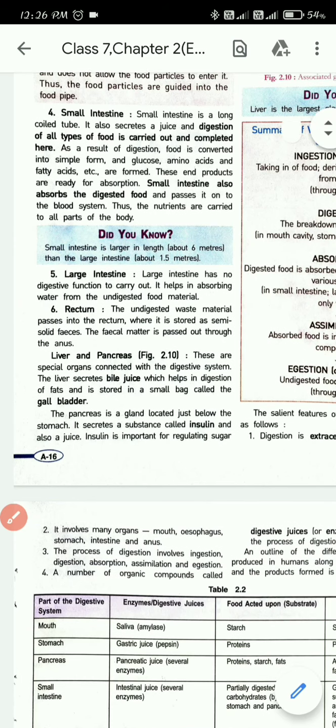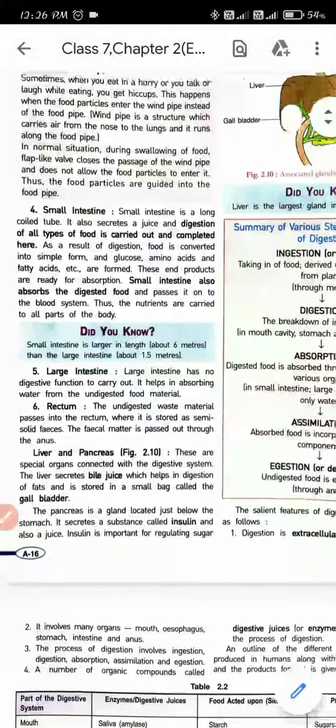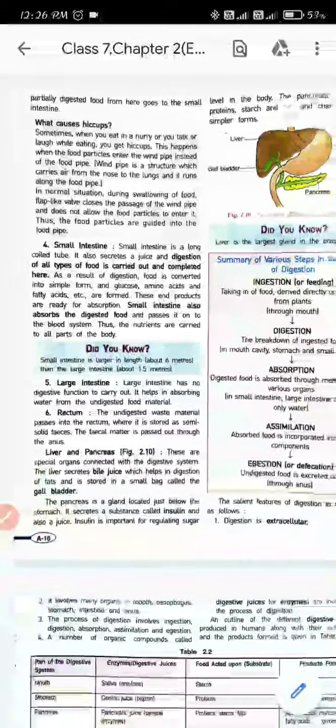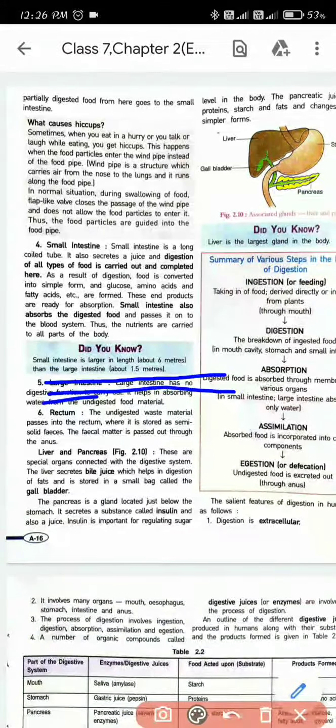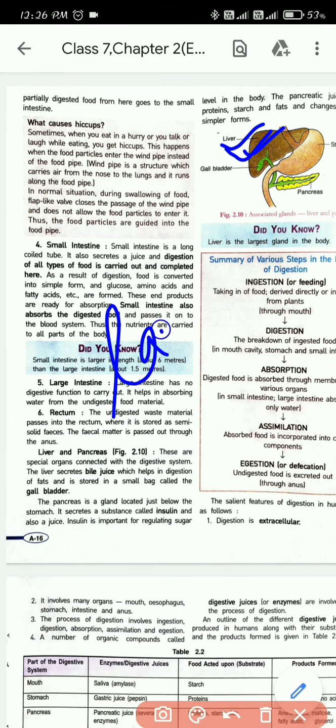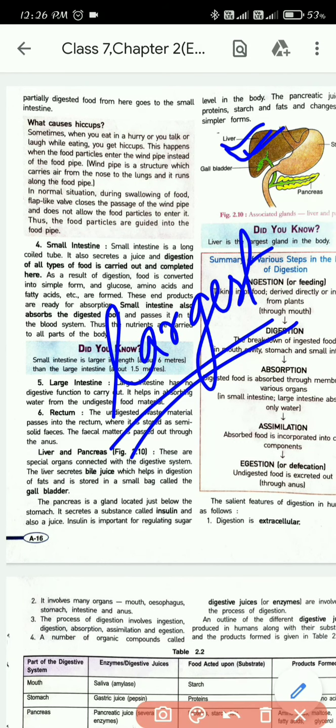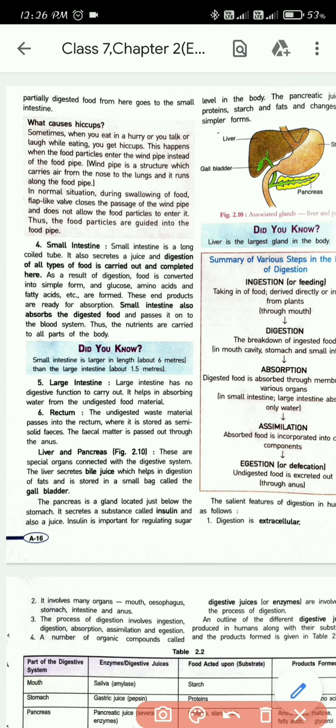So liver is a special organ. Here you can see the picture. You can also see it in your book. So this is the liver. Can you see? It is in fact the largest organ. Liver is the largest gland present in your body. Okay, so what does the liver do?